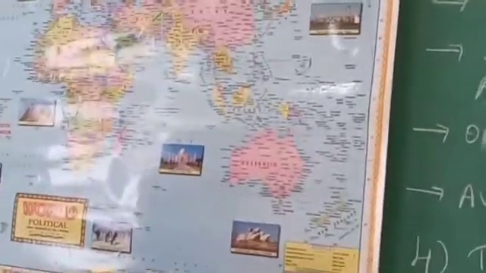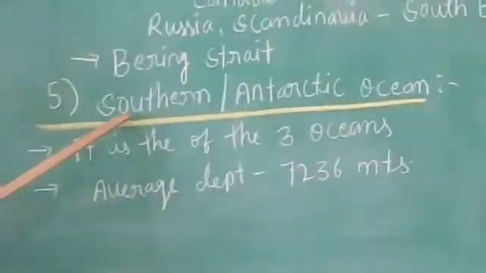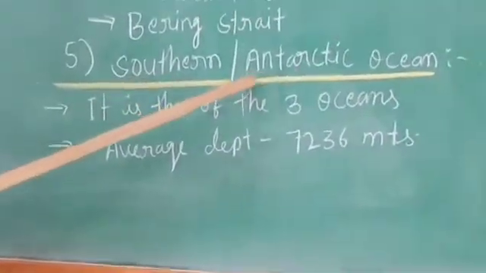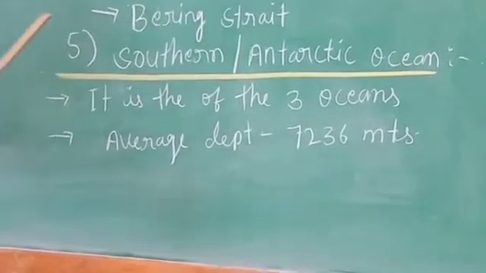See children, I already told you about the depth also. Now let us go to the next ocean, children, that is the Southern or Antarctica Ocean. I think this is clear to you. This is the last ocean, the Earth's last ocean, the Southern Ocean or Antarctica Ocean. It is also called the Antarctica Ocean, children.